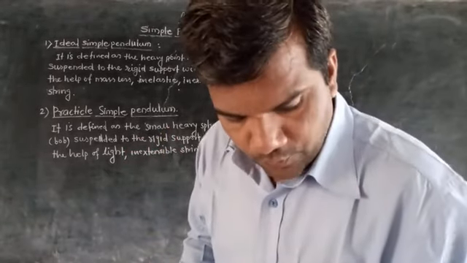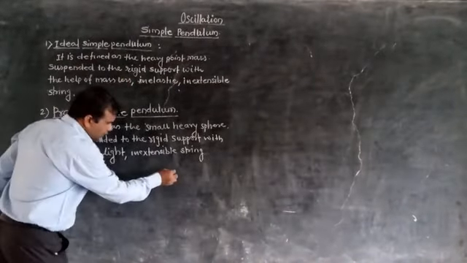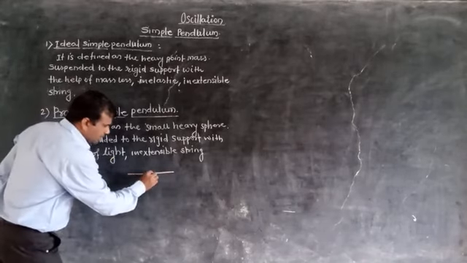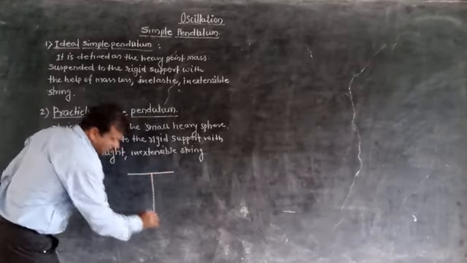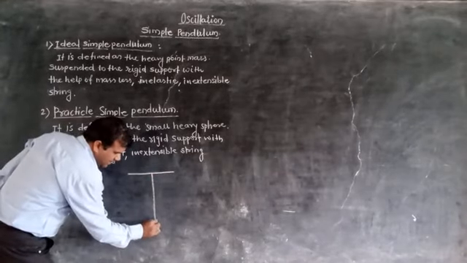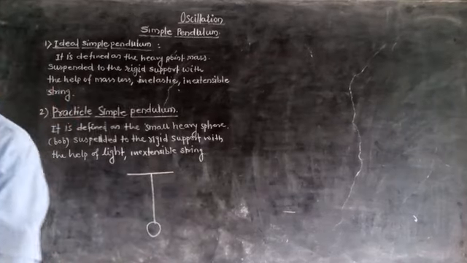So here we draw the diagram of the simple pendulum. This is the rigid support, this is the light string, and this is a small sphere or bob.